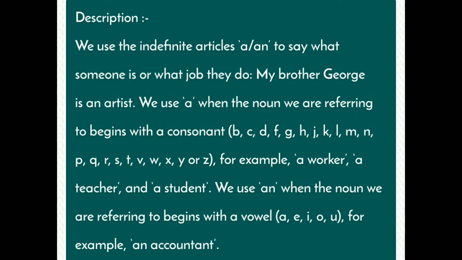We use a when the noun we are referring to begins with a consonant: B, C, D, F, G, H, J, K, L, M, N, P, Q, R, S, T, V, W, X, Y or Z. For example, a worker, a teacher, and a student. We use an when the noun we are referring to begins with a vowel: a, e, i, o, u. For example, an accountant.